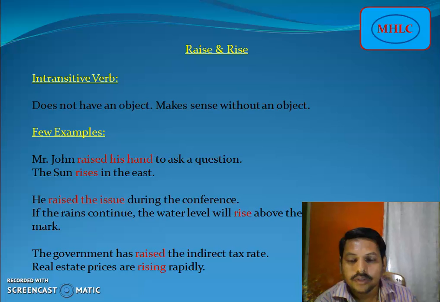So the sun, when it rises in the east, goes up on its own. On the other hand, when I say Mr. John raised his hand to ask a question, here the hand was raised by Mr. John. So there is an object. So this is one way of understanding the difference between raise and rise.